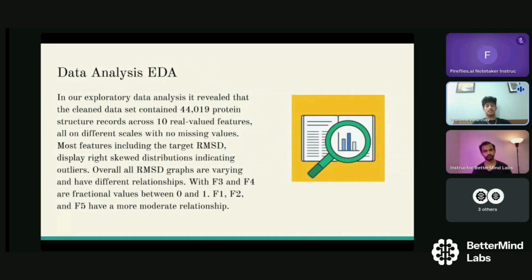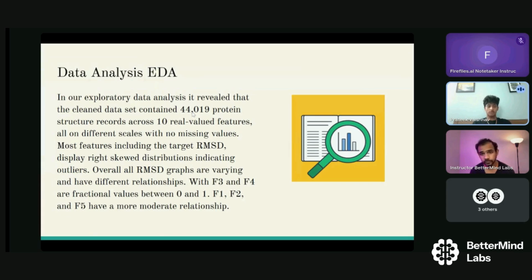Data analysis and EDA. Our exploratory data analysis revealed that the clean dataset contained about 44,019 protein structure records across 10 real-valued features, all on different scales with no missing values. Now, because the number is so high, it can often be hard to see which data is right. Before this, it was actually 46,000, so we took out almost 2,000 through data cleaning.